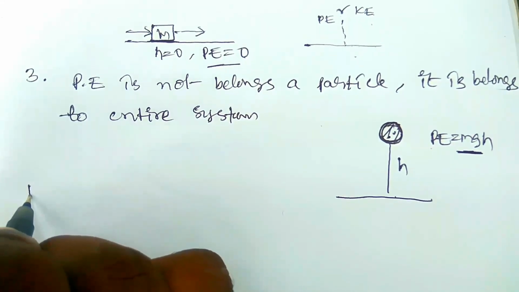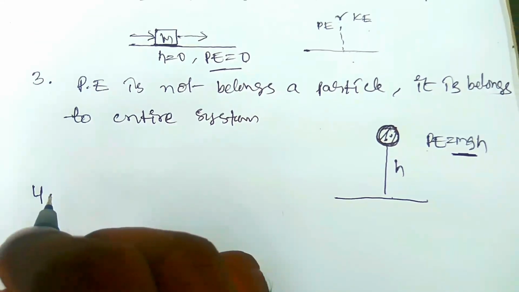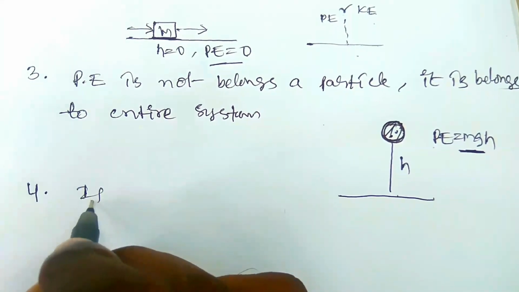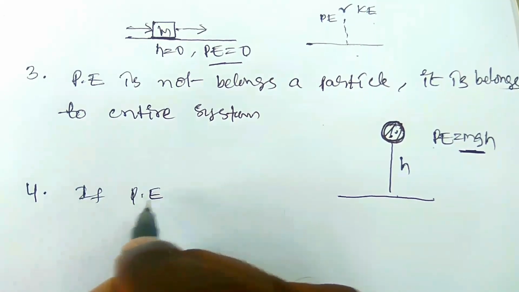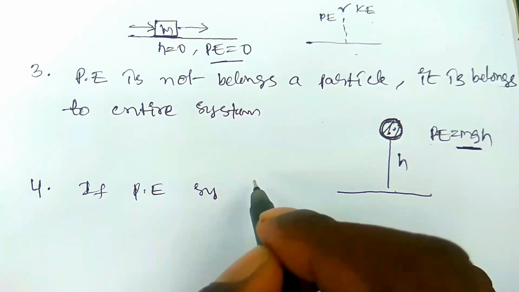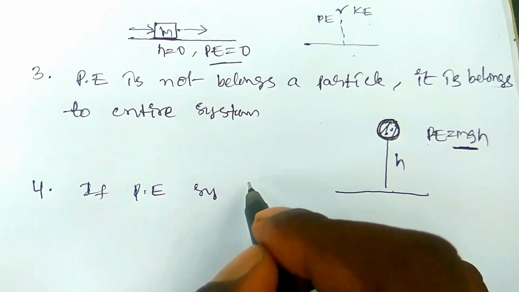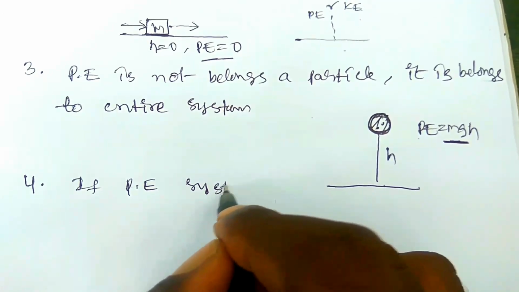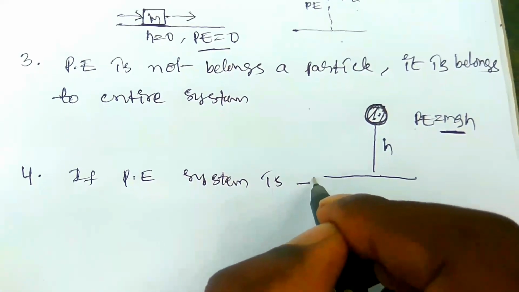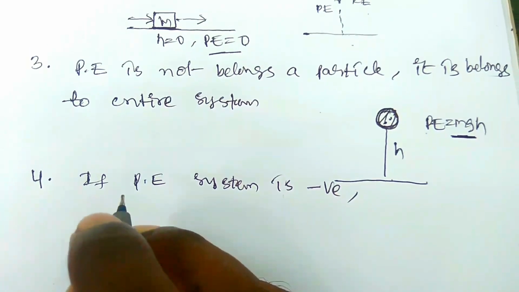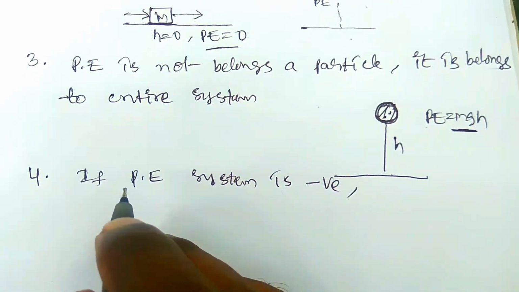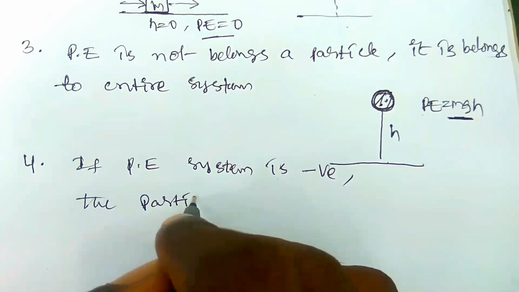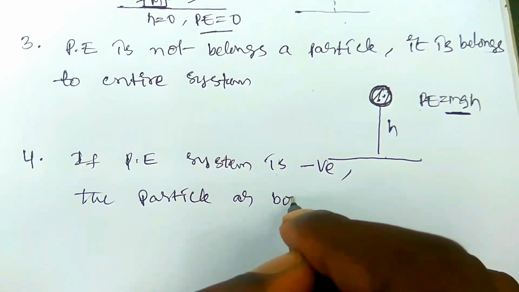And the fourth point: if the potential energy of the system is negative, it means that the particles are bounded to the system.